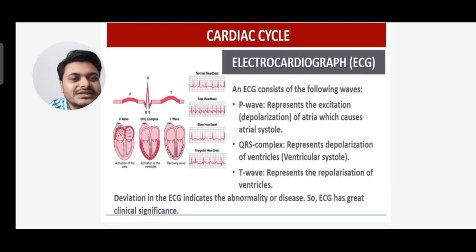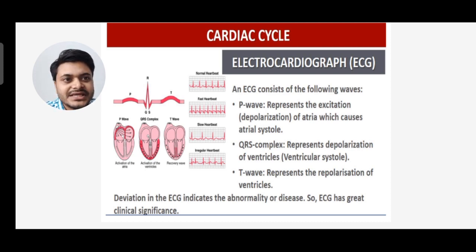An ECG consists of the following waves: the P wave, the QRS complex, and the T wave. You can see the graph. The P wave represents the excitation, that is depolarization, of the atria, which causes atrial systole.